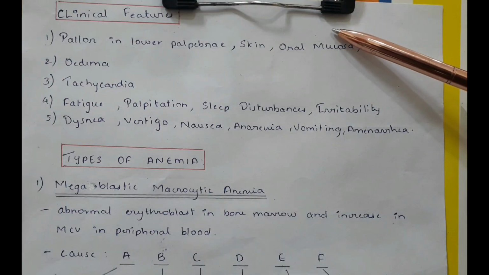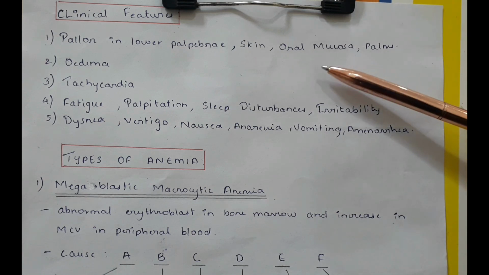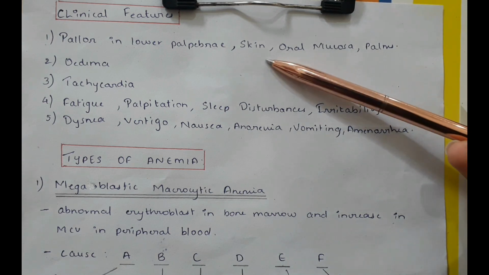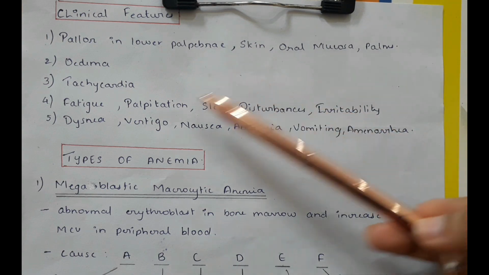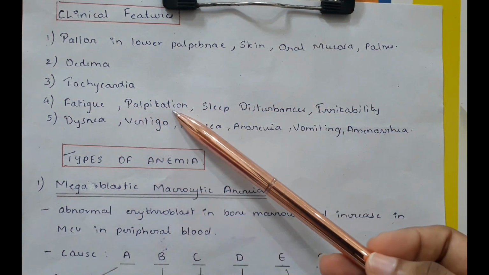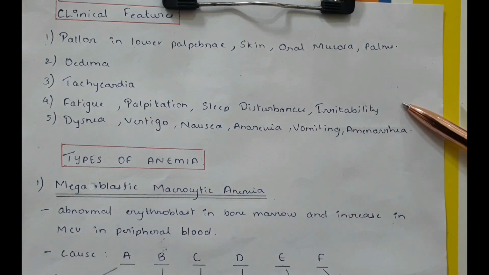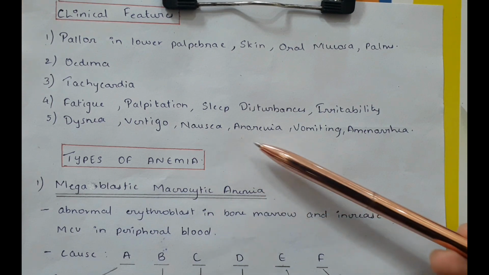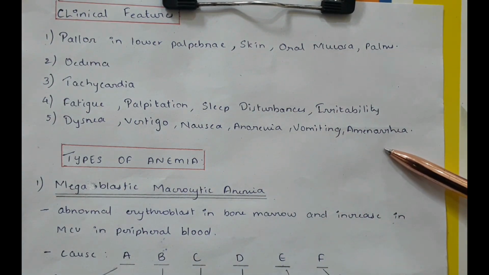Clinical features of anemia: pallor in the lower palpebrae, skin, oral mucosa and palms, edema, tachycardia, which is increased heart rate, fatigue, palpitation, sleep disturbances, irritability, dyspnea, vertigo, nausea, anorexia, vomiting, amenorrhea.